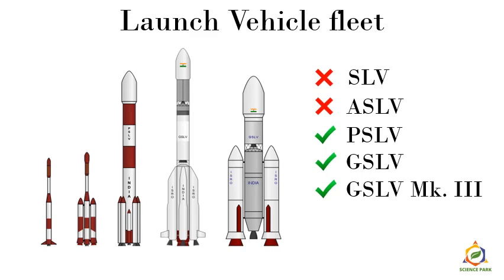That means they are not used presently. But the other three launch vehicles, PSLV, GSLV and GSLV Mark III, are currently active and are used today by ISRO.